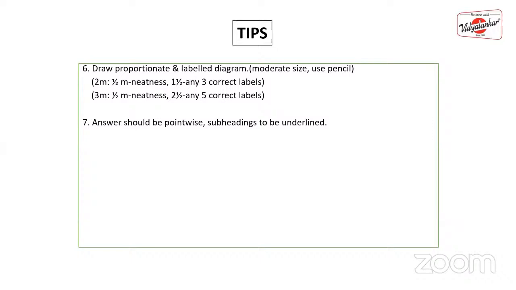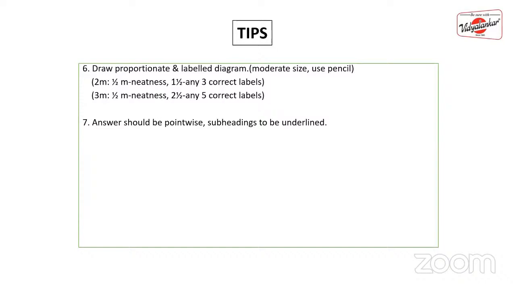So make sure that you underline the subheading. If you are writing SA node, please underline the SA node and then write its function. This is how you have to make it presentable. You draw the conducting system of heart, you label the diagram correctly, and then you write down the 4 points which will fetch you all 4 marks, and please underline the subheadings so that the examiner can understand that you know the whole answer.